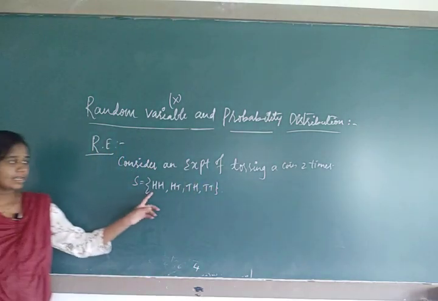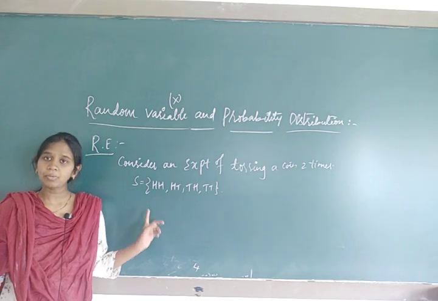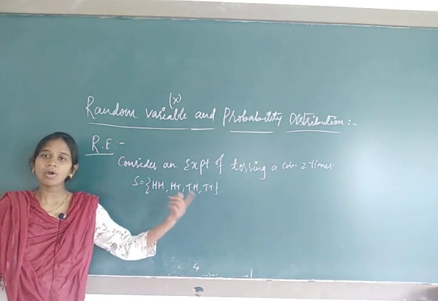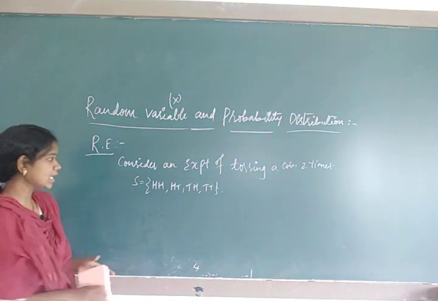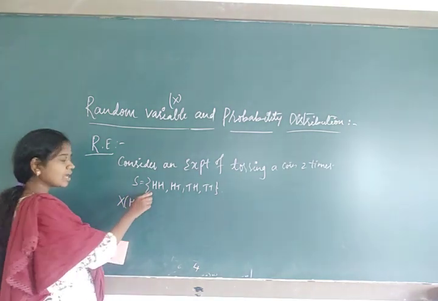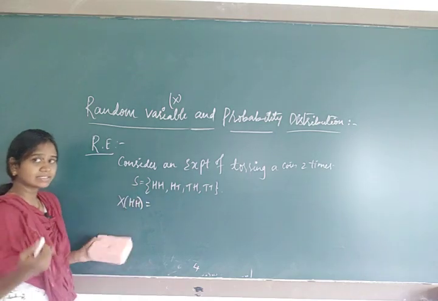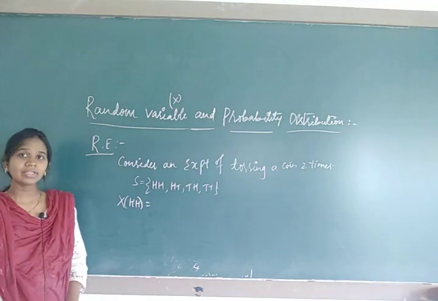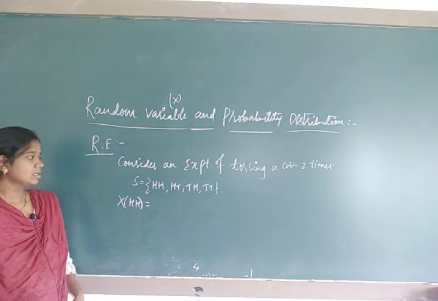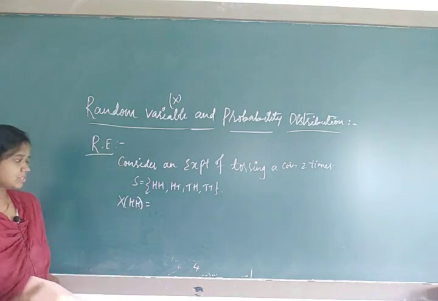So these are the elements we take as the domain for the real valued function, or random variable. It will always give a real number. How? I will explain. X of HH, this is the domain. From where have we taken it? The sample space. As I said in the definition, whatever real valued function we take, its domain is the sample space.